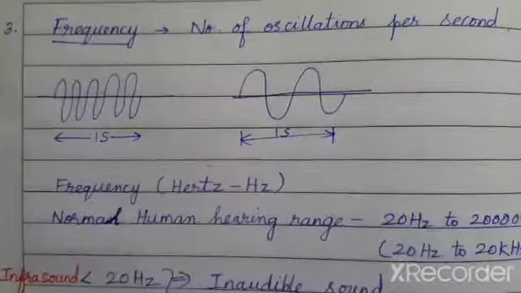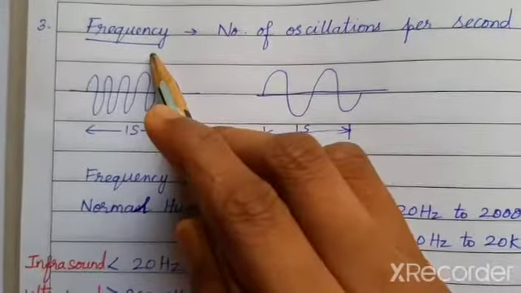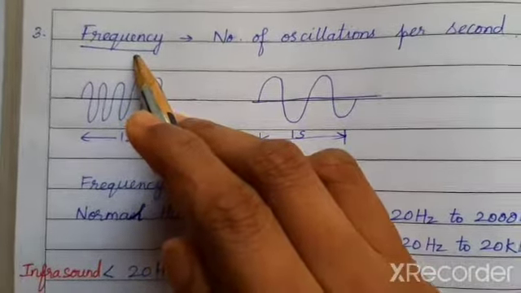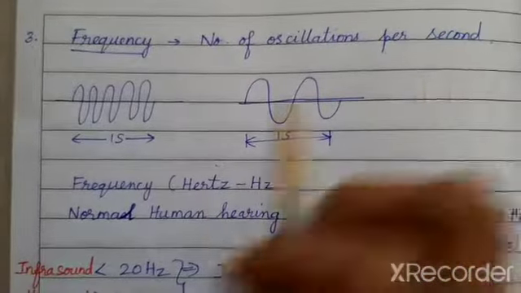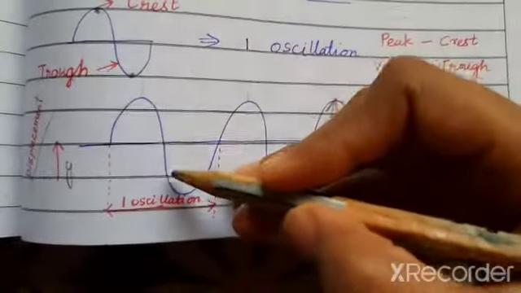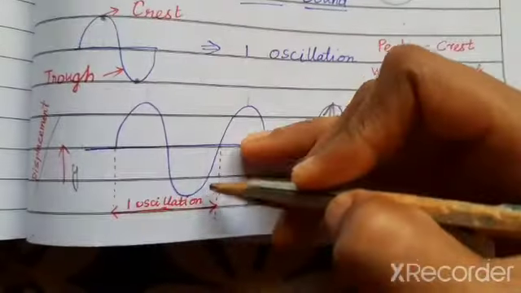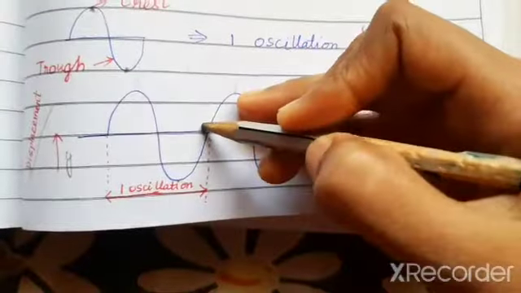Understood? And the next property we are going to discuss is frequency. What is meant by frequency? Number of oscillations per second. We already saw what is meant by an oscillation. One crest and one trough will constitute an oscillation. So this is one oscillation.